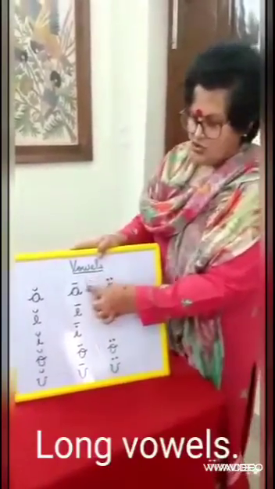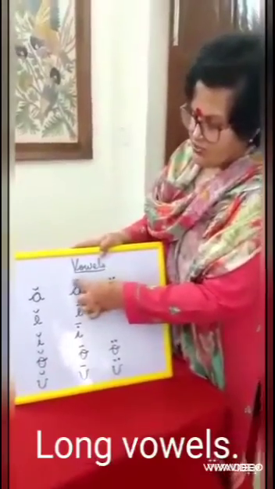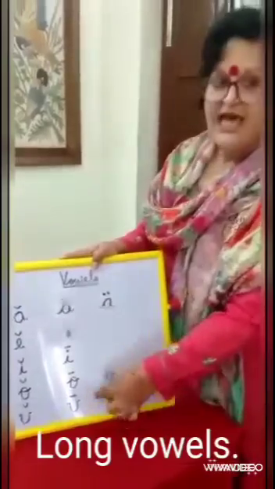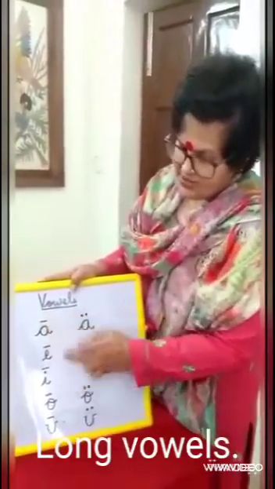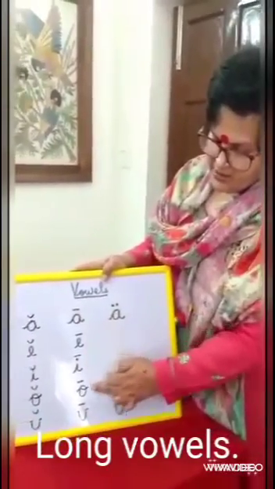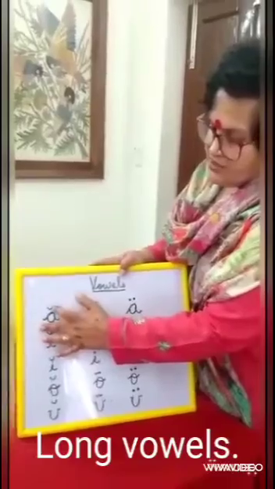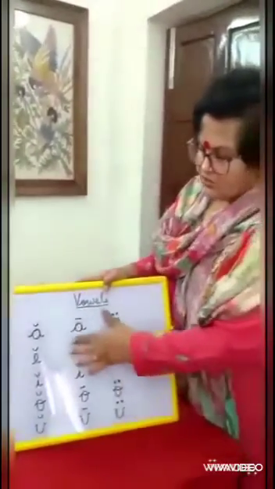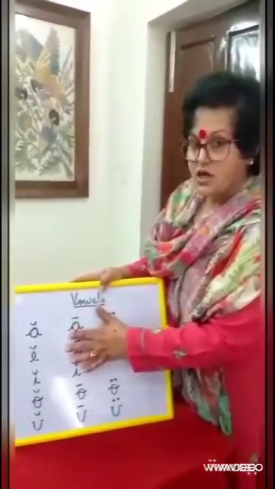Next comes the long vowel sounds, and what symbol do we put for this? A, E, I, O, U. Here we put a straight line. Can you see? A straight line. So when you see any vowel with a curve above it, that means you have to say the short vowel sound. If you see a vowel with a straight line, you have to say the long sound.